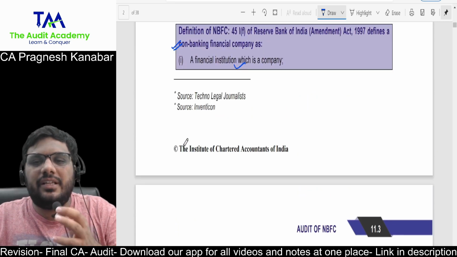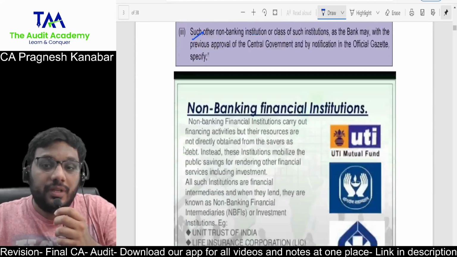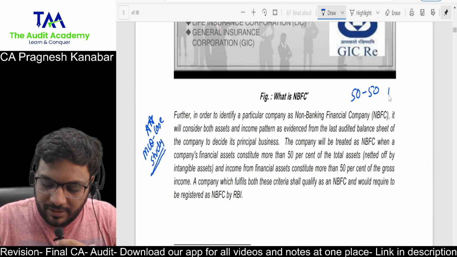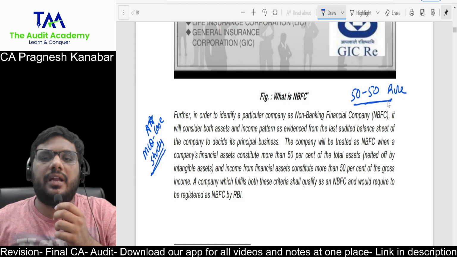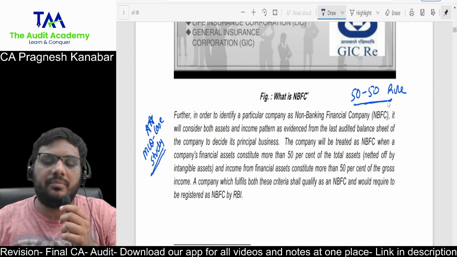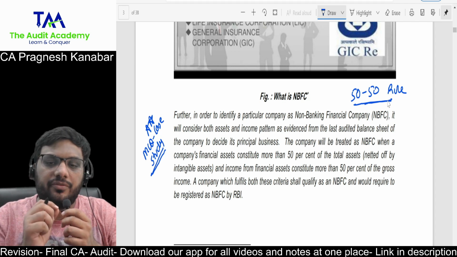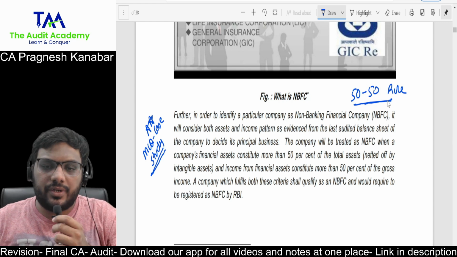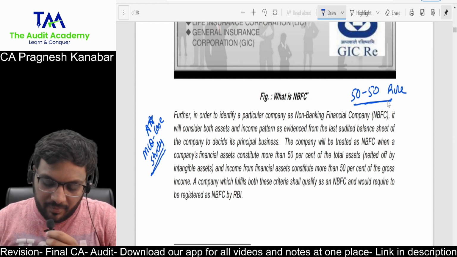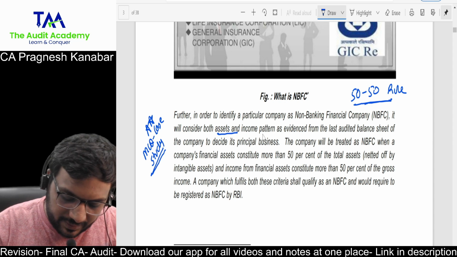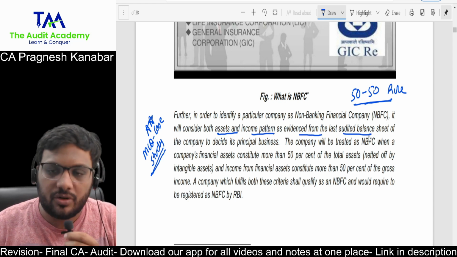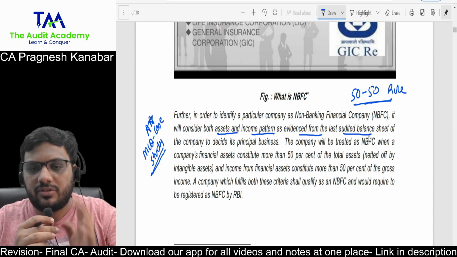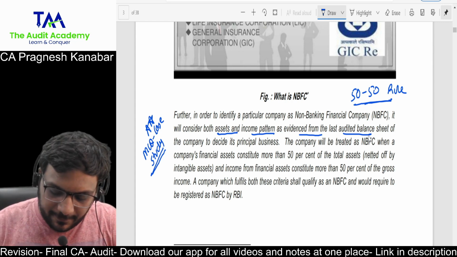So this definition itself does not give you full marks. We need to see the 50-50 rule, which actually helps us to find out which companies are NBFC, the 50-50 rule given by RBI, a very, very important point for the case study. So this is what you need to know as finance students. In order to identify a particular company as NBFC, it will consider both assets and income pattern as evidenced from the last audited balance sheet. So if you want to know whether a company is NBFC or not, first sit with the last audited balance sheet of the company to decide its principal business.